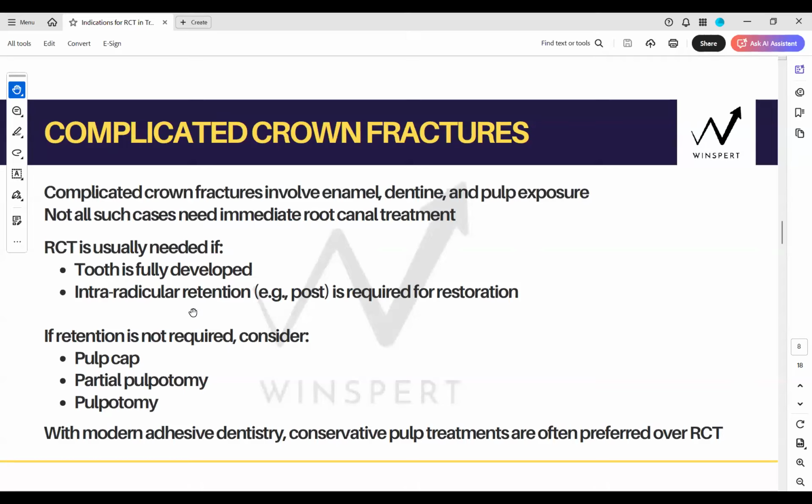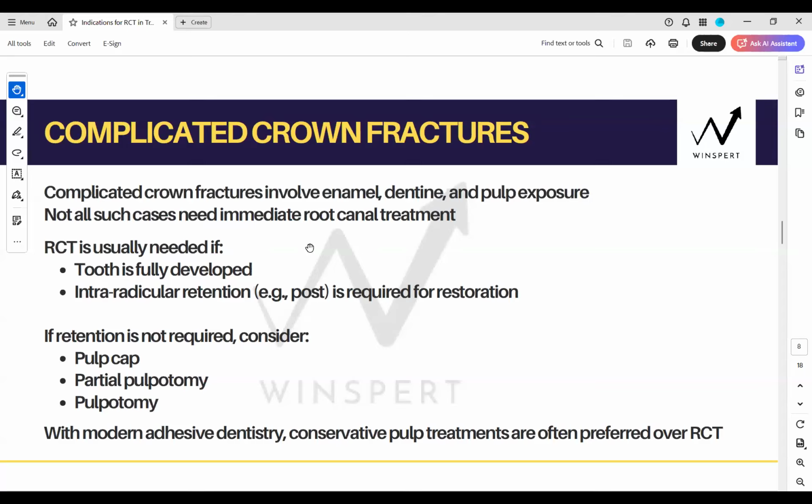Okay, so if the crown fracture size is big and you require the retention, a post for retention, it applies to both. So wherever it would be applicable, I will automatically cover it. And wherever I'm not mentioning, please automatically derive that it applies to both. Okay.